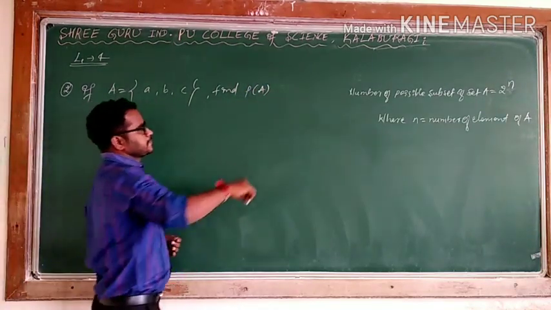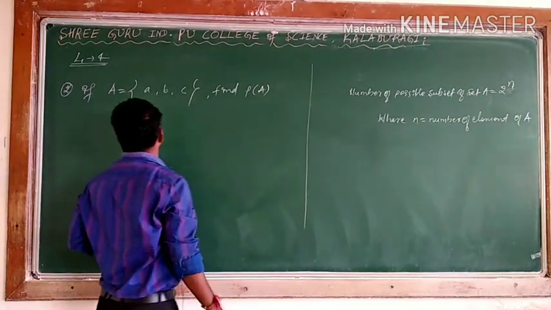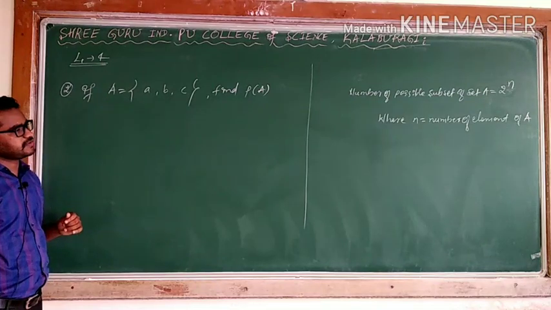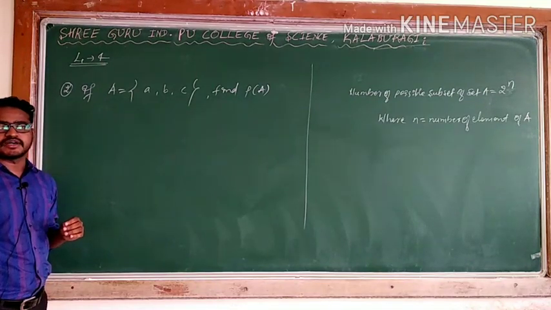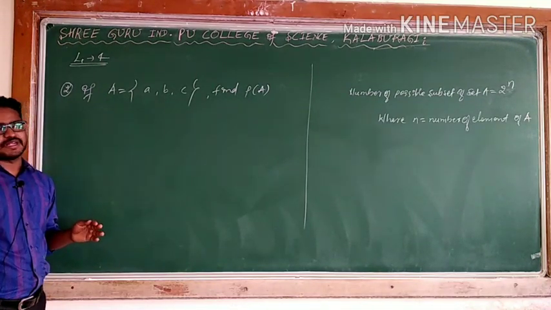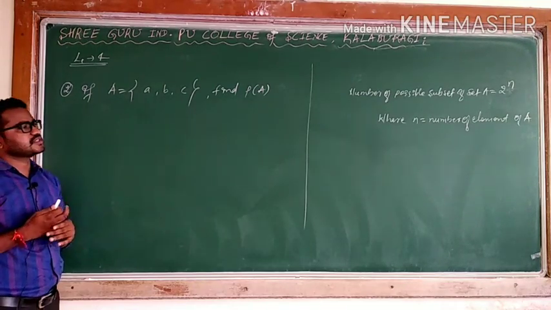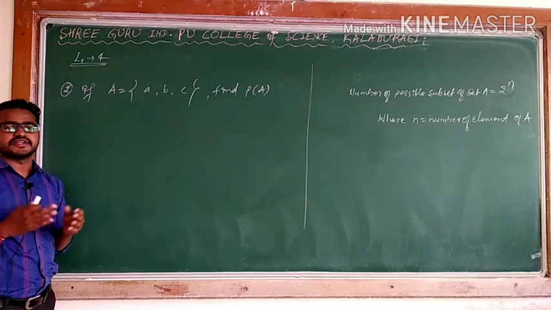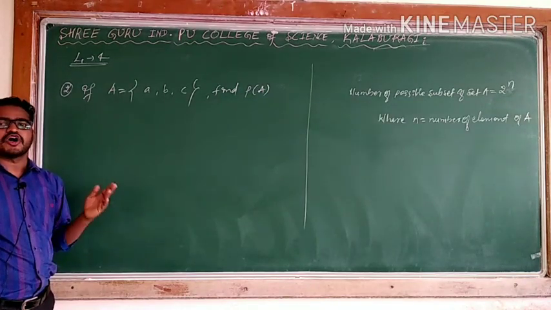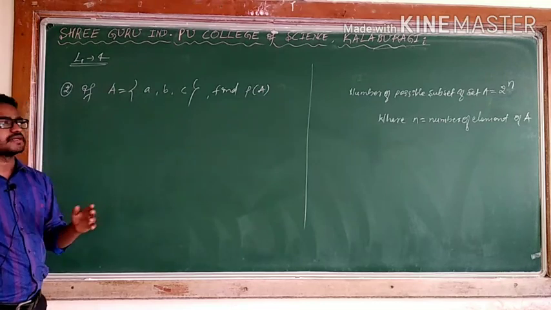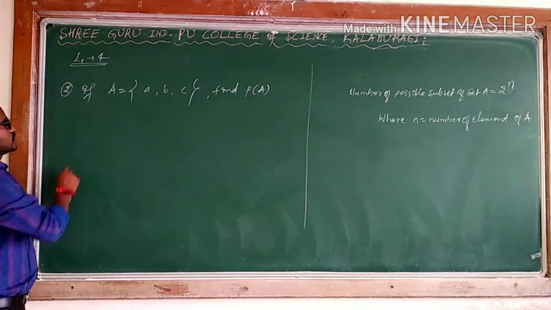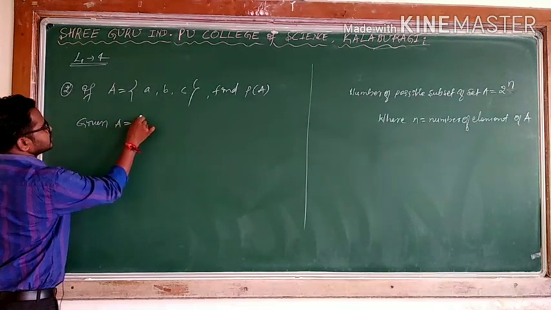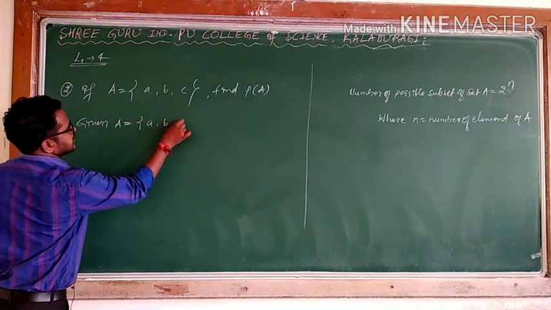Here the given set is A equal to A, B, C. Find P of A. P of A is what? It is a collection of all possible subsets of A. P of A is nothing but the power set of A. According to the definition, it is a collection of all possible subsets of the given set A. So I will write the given: A is equal to A, B, C.